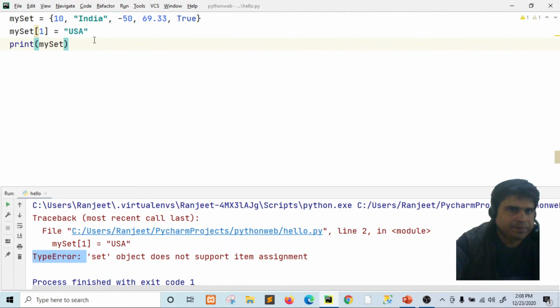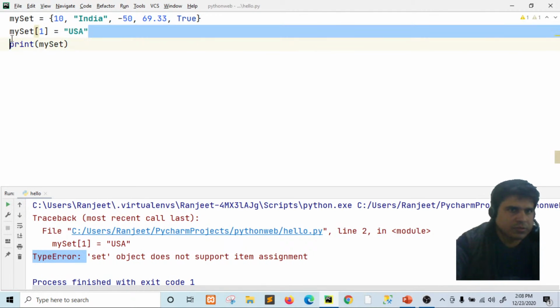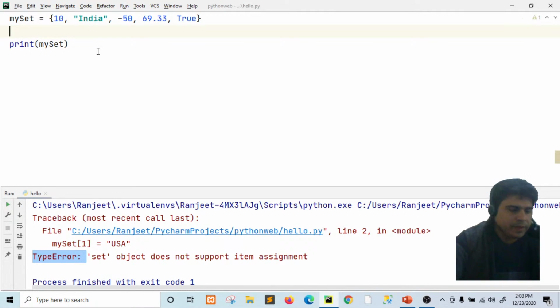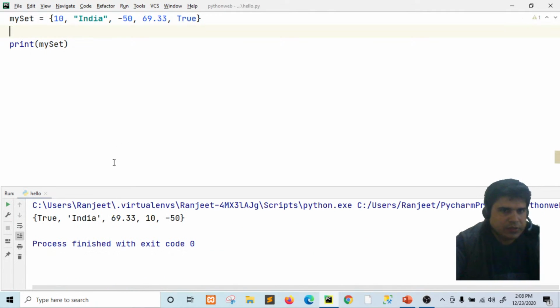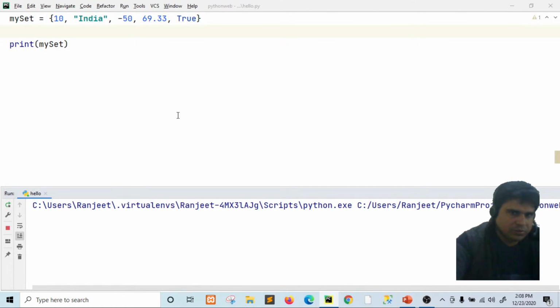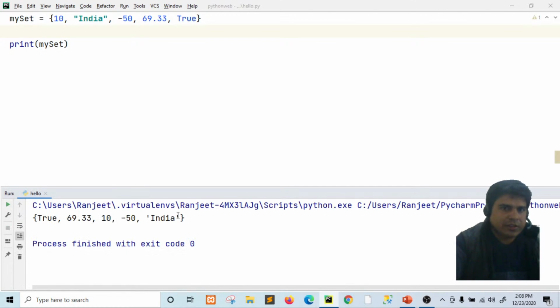Suppose India is at index 1, right? Run this again. Now India is at the second last position. Run it again, now India is at the last position.